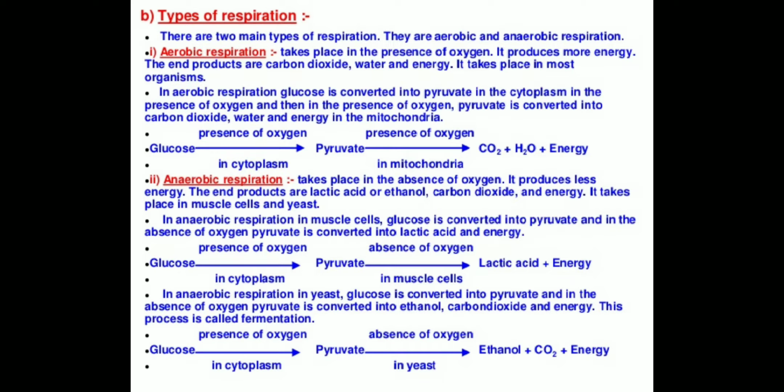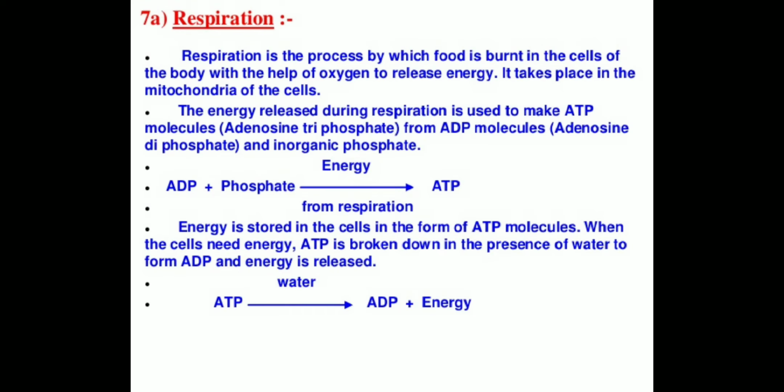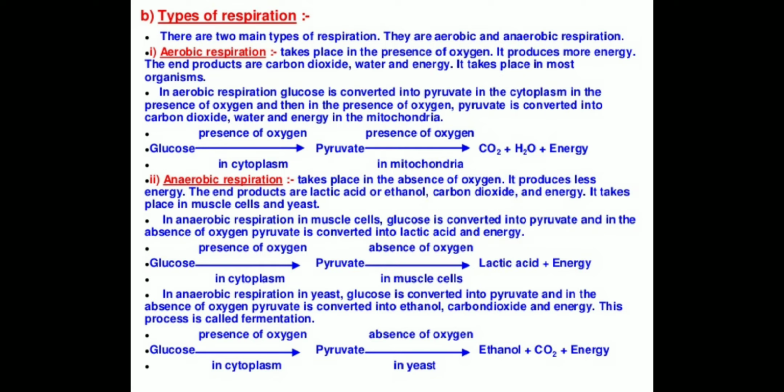In anaerobic respiration in the muscles, glucose is converted into pyruvate. This is completely the same reaction as in aerobic respiration, right? So glucose in the presence of oxygen in the cytoplasm changes into pyruvate, and then in the absence of oxygen, here is the presence of oxygen, but here is the absence of oxygen in muscle cells.